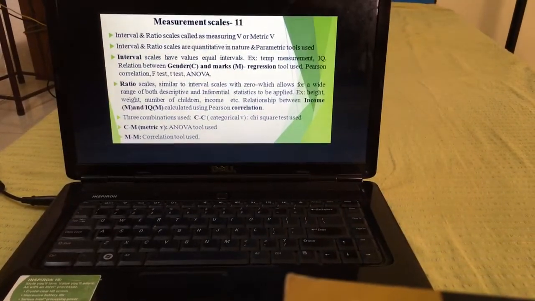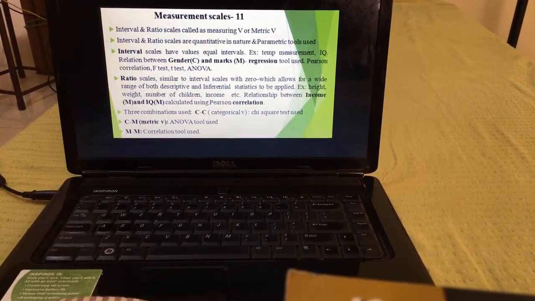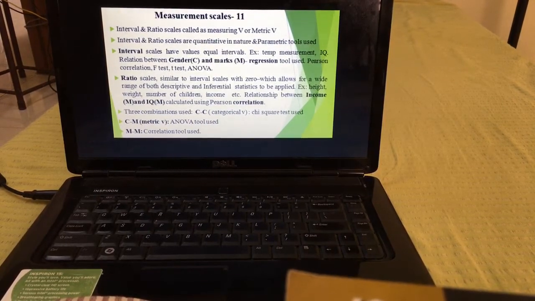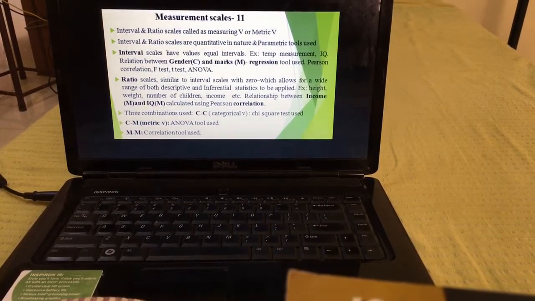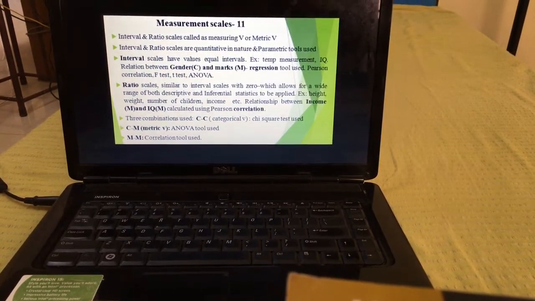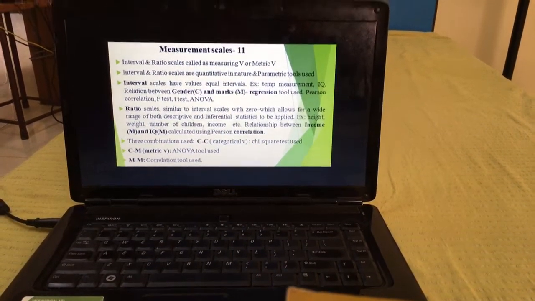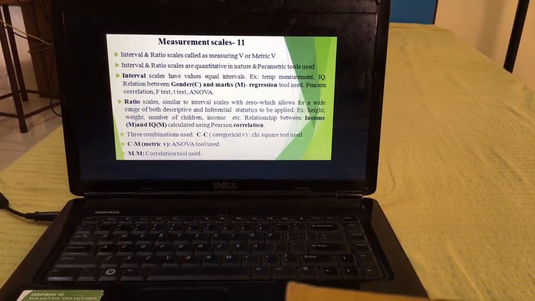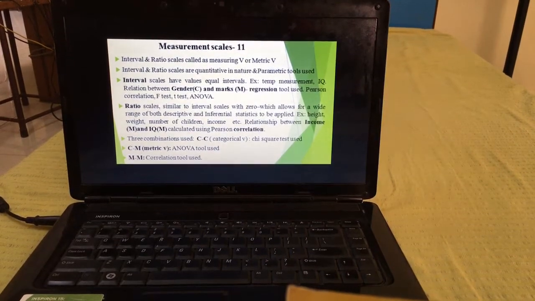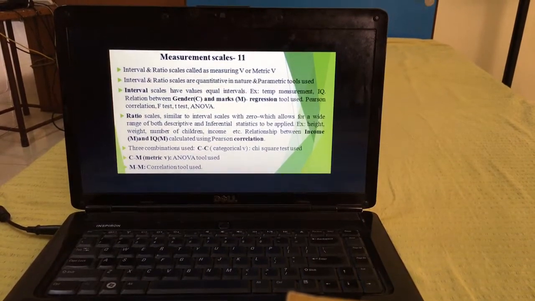As I told you, here the interval and ratio is called measuring variable and metric variable, and interval and ratio scales are quantitative in nature, and we are using parametric tools. Now I am telling you about interval. Here they have equal intervals, like in the temperature, and we can also measure the IQ, intelligence quotient, of a person or students. Relationship is done between gender, which is a categorical variable, and marks, which is a metric variable. Here I can use regression tool, or ANOVA also I can use.